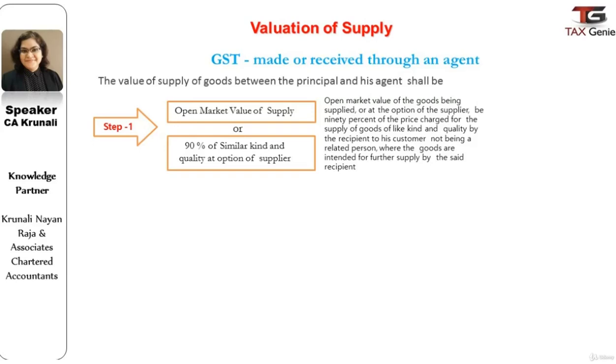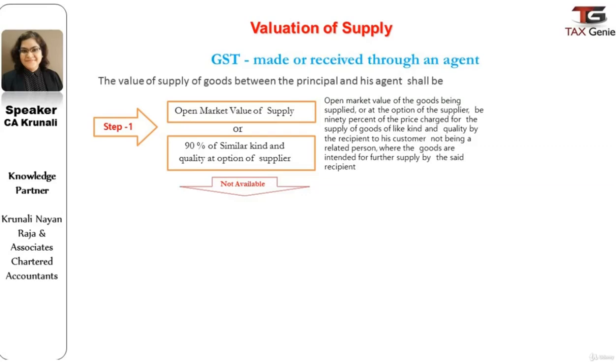Now let us understand how you value the supply of goods between the principal and his agent. In such cases, the value of the goods would, at the option of the supplier, be considered as either the open market value of the goods or 90% of the value of the similar kind of goods supplied to some other unrelated supplier.